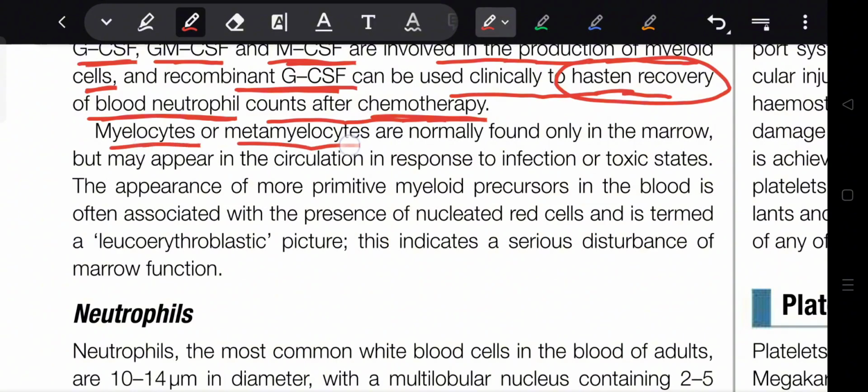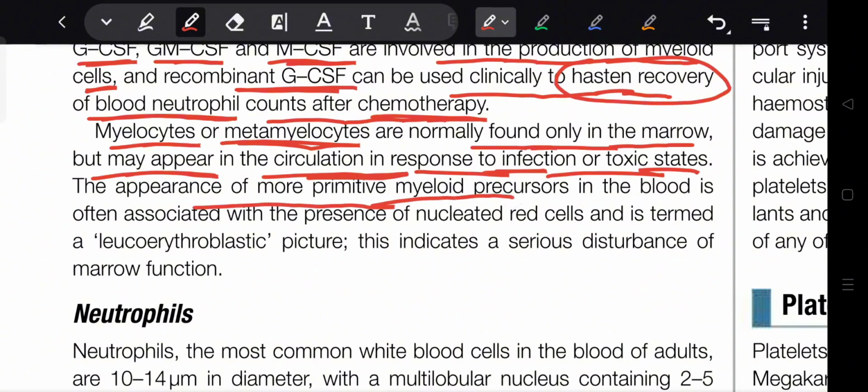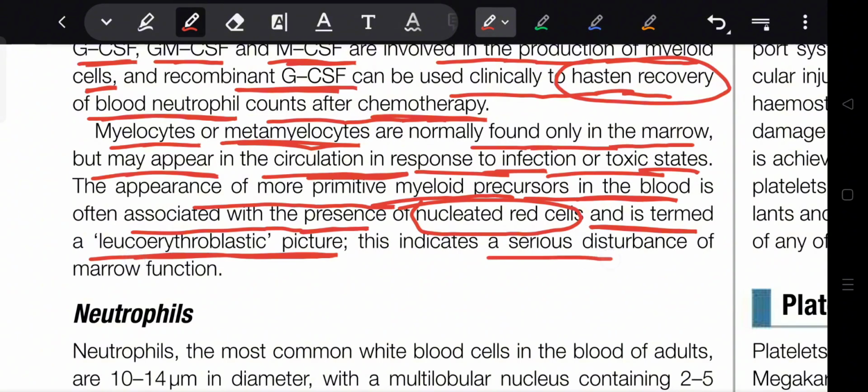Myelocytes or metamyelocytes are normally found only in the marrow but may appear in the circulation in response to infection or toxic states. The appearance of primitive myeloid precursors in the blood is often associated with the presence of nucleated red cells and is termed a leukoerythroblastic picture. This indicates serious disturbance of marrow function.